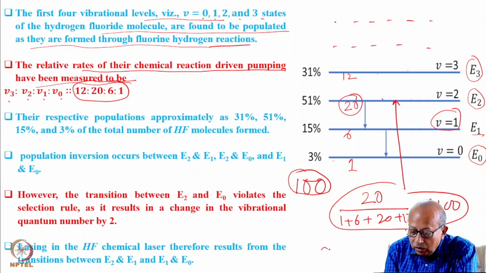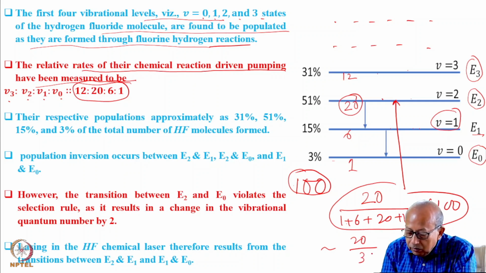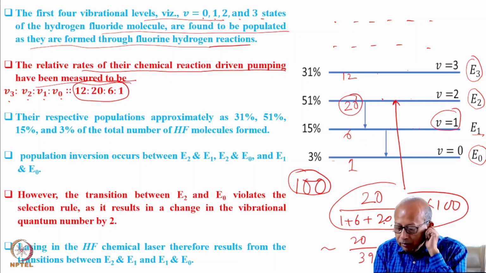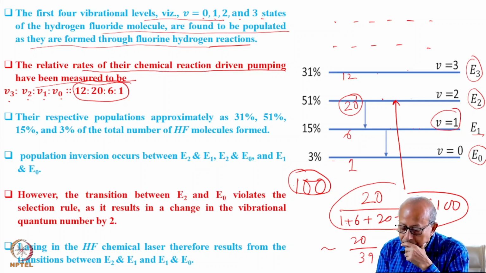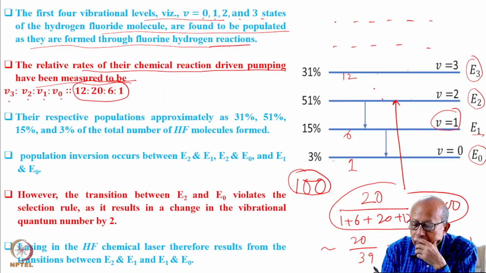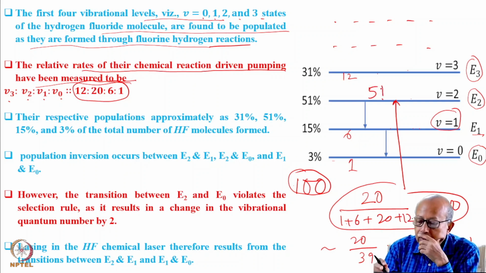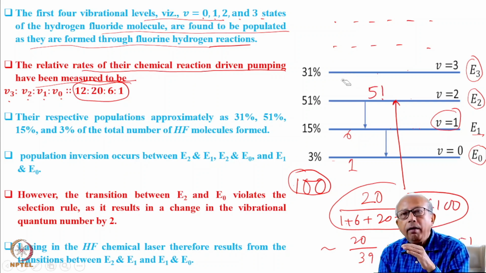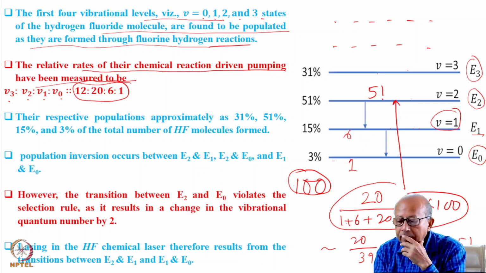If you work it out, it will be 20 by 39 into 100, so this will be nearly equal to 51. So out of these 100 molecules, 51 molecules will be created in this state.